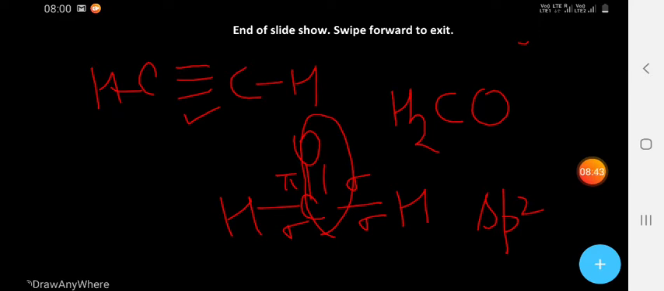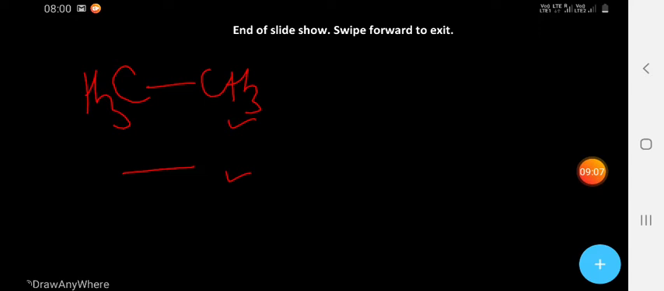Next is the structural representation of organic compounds. We will start with the bond line structure. Suppose you know CH3 and CH3, this is ethane, so we can draw it. In the bond line structure, each corner is carbon, and carbon should be satisfied with 4 valency, and we have to add hydrogen according to that valency. That is the bond line structure.